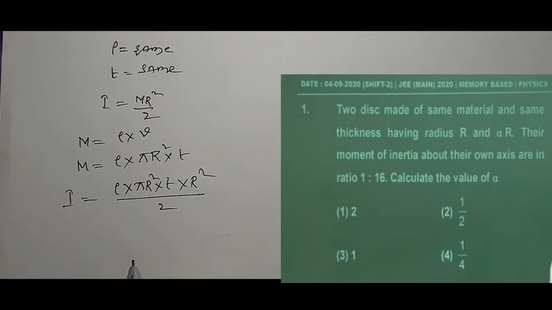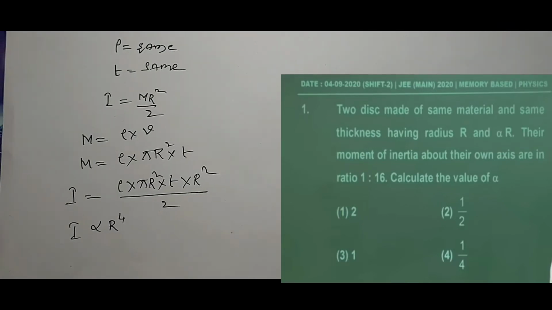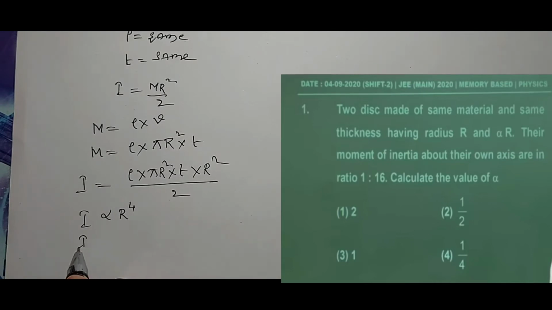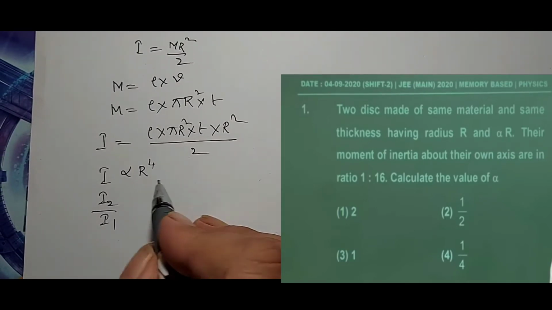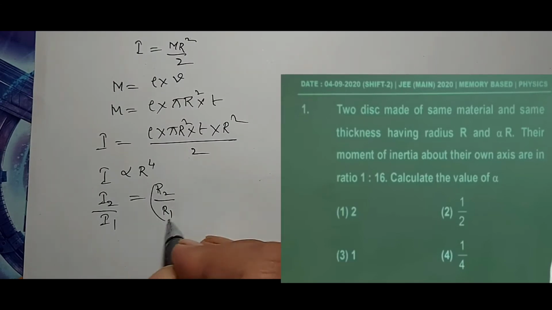Now we write I proportional to r to the power of 4. Now I2 by I1 is equal to R2 by R1 whole to the power of 4.